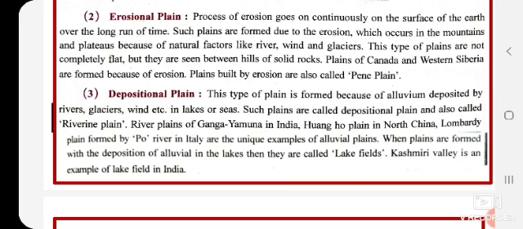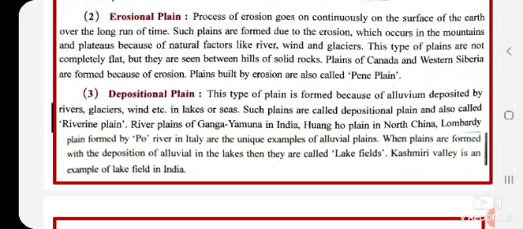आपको ये plains एकदम flat नहीं दिखेंगे, but they are seen between hills of solid rock. हिल्स के बीच बीच में ये सारी plains दिखेंगे, थोड़ी सी हिल फिर plain और थोड़ी सी हिल वापस से plain. तो plains of Canada and Western Siberia form because of erosion. Erosion मतलब तिराड़ जैसे गिरना, okay, ज़मीन पर.